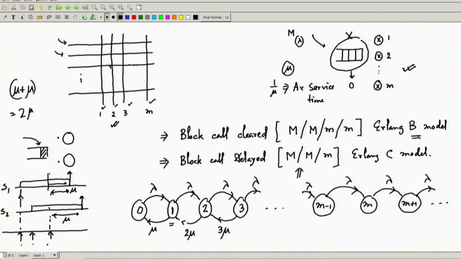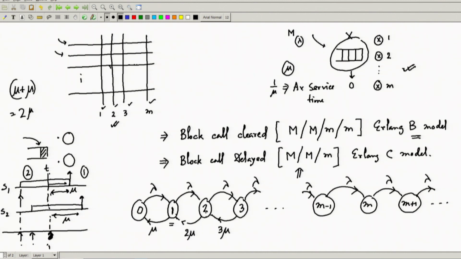So, basically even if this customer does not come, from the observer's point of view at this time instance, I try to see what the rate of departure will be. Right now 2 customers are there, so my state is 2. When will it go from 2 to 1? That is what I am trying to account for over here. From 2 it will go to 1, that means one of them will be departing. What is the associated rate? That is the minimum of these two exponential distributions, so that should be 2 mu. If there are 3 servers and 3 are occupied, then the minimum of 3 exponential distributions is associated with 3 mu.